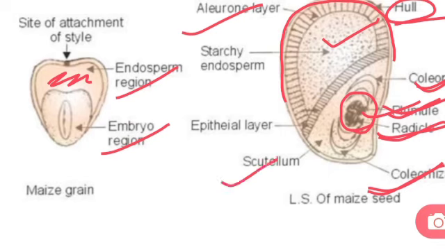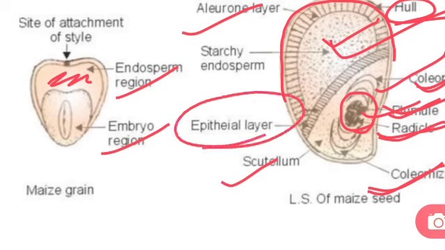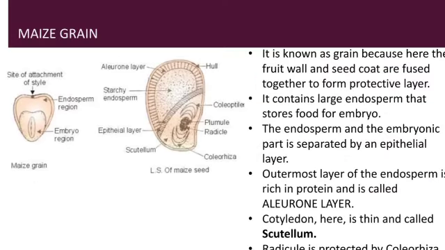We can find the scutellum, which is nothing but the thin cotyledon. Now you can make out that this is the endospermic region and this is the embryonic region. Both are separated by a layer known as the epithelial layer. So this is the structure of a maize grain. Let us see what is said about this maize grain. It is known as a grain because the fruit wall and seed coat are fused together to form the protective layer.